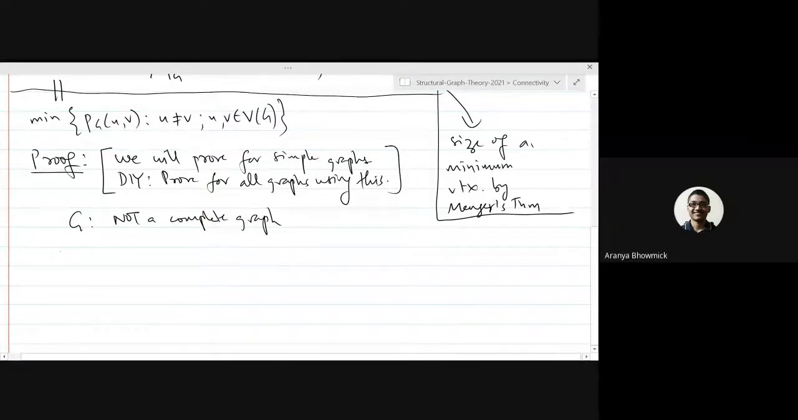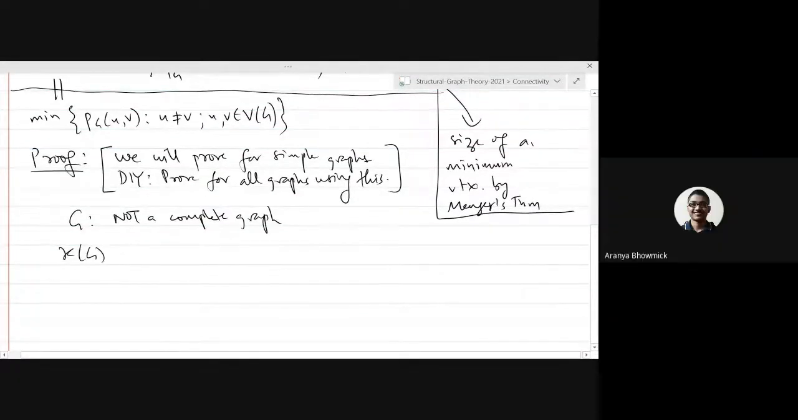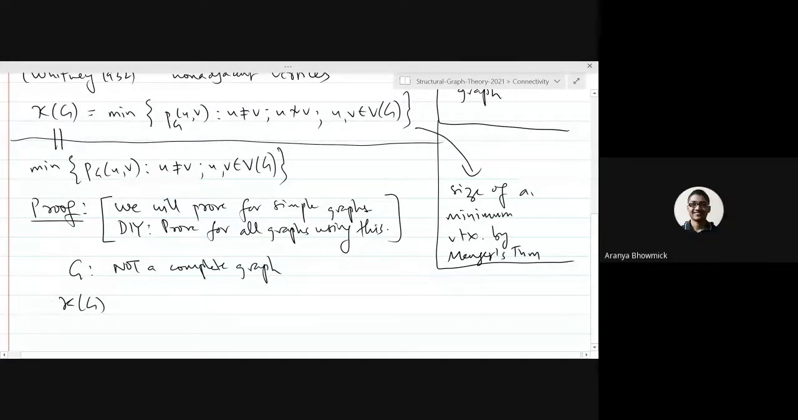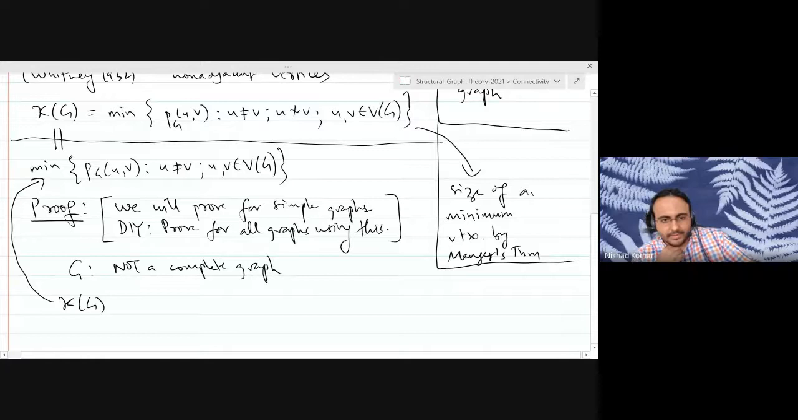Sir, basically we're doing that for simple graphs, right? Sorry? Yes, we are proving it for simple graphs, and then for any graph, it is do it yourself. Okay, so you want to prove it for graphs that are not simple using the fact that it is true for simple graphs.